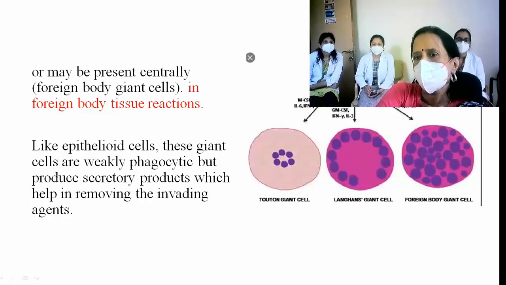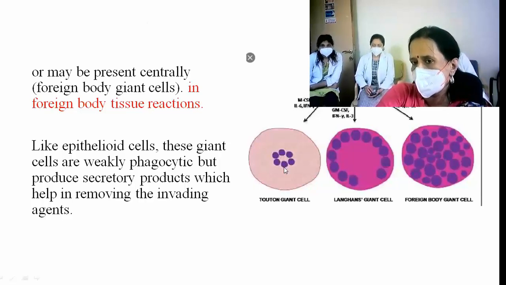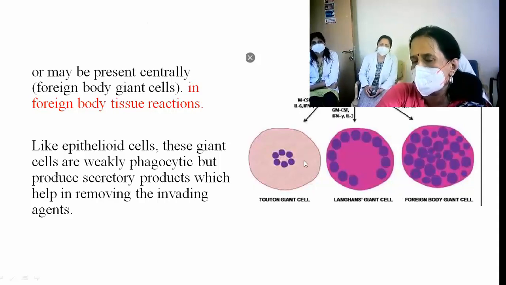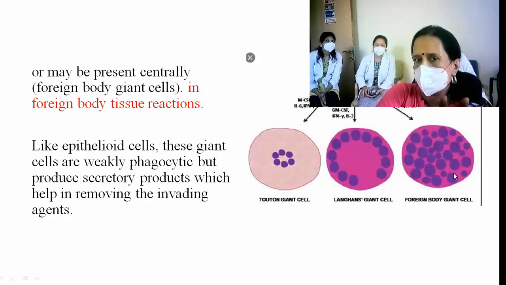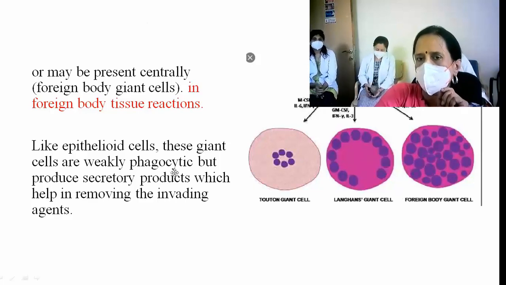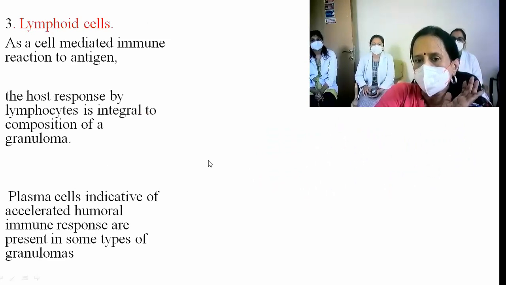So what do we see here? Aggregate of monocytes. What cell has it formed from monocytes? What cell is this? It is a Touton type of giant cell. Then Langhans type of giant cell, foreign body type of giant cell. Okay, so we go with the morphology and the surrounding tissue, what reaction we see.